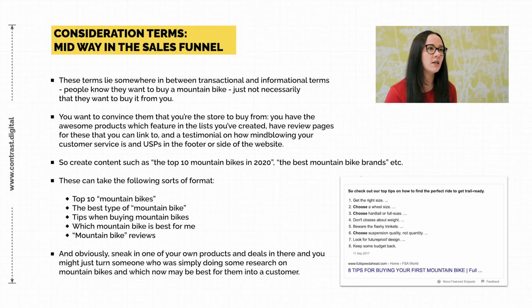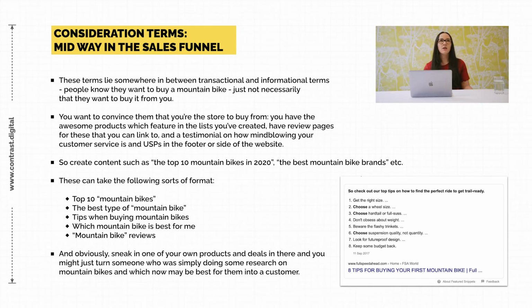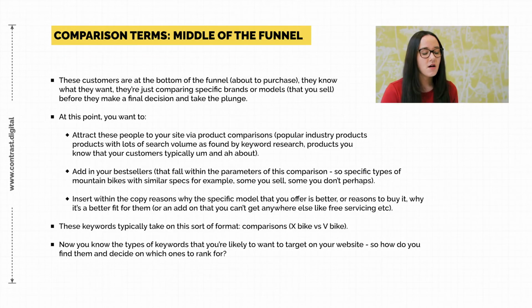So you can create content around that. Not even necessarily on your own site. You could pitch with digital PR for somebody to write that and then link to your website. But it's a good idea, for certain products, if you sell, say, a range of 100 mountain bikes, to pick your 10 best sellers and compare them against each other. So if somebody were looking for the top 10 mountain bikes of 2020, you would also have a list of those products. And most of those you already sell. So win-win, really.